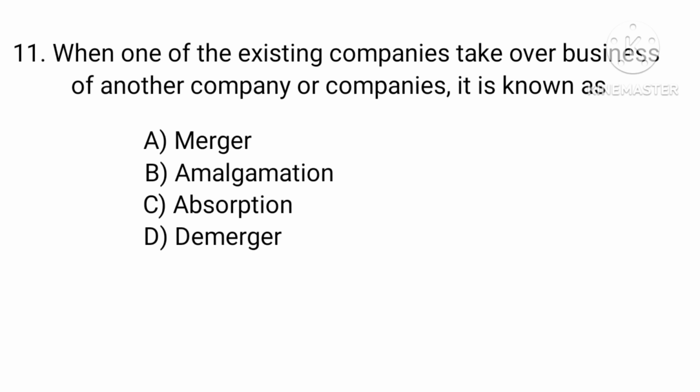When one of the existing companies takes over the business of another company or companies, it is known as: Option A, Merger. Option B, Amalgamation. Option C, Absorption. Option D, Demerger. Answer: Option C, Absorption.